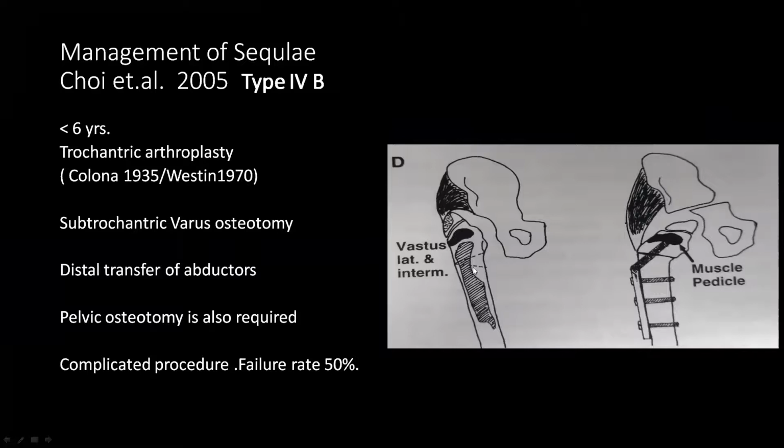So what we do is a subtrochanteric osteotomy, a varus osteotomy at the subtrochanteric level, and the greater trochanter is put inside the acetabulum, and abductors are transferred distally. As this greater trochanter is very large, it is supplemented by a pelvic osteotomy to cover the greater trochanter. But the complication rate of this procedure is relatively very high.